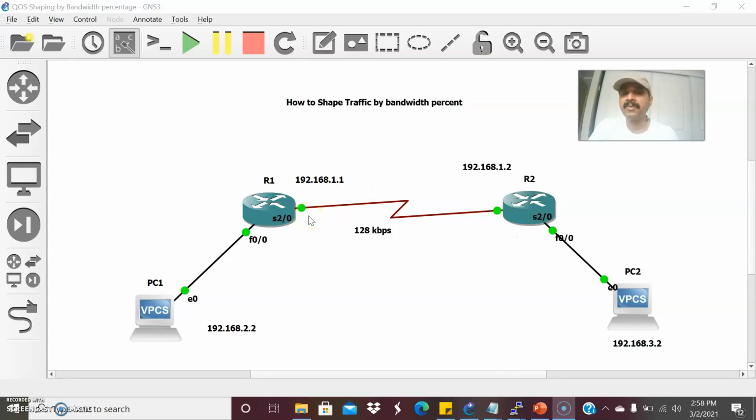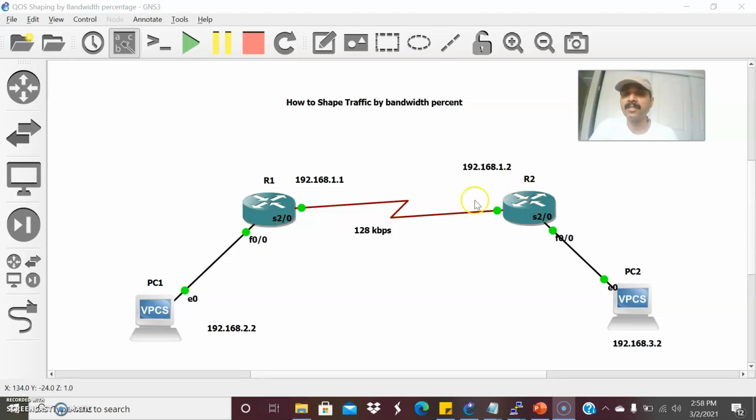And shaping we compared with the token bucket system. Each and every token represents one bit in case of shaping. In case of policing, it is 1 byte. So why are we shaping the traffic? Assume the link speed is 128 kbps, but still why would you shape the traffic? To prevent egress blocking at the ISP end.